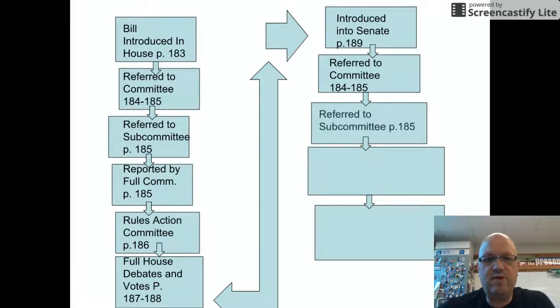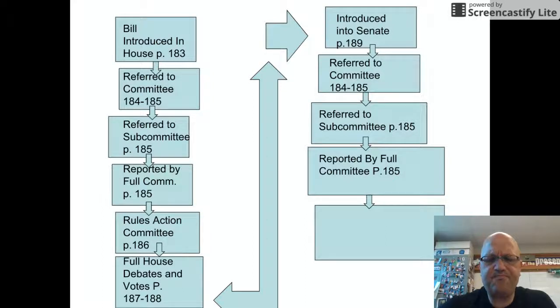Okay. And then on page 185, we'll talk again about the subcommittee and then how it's reported by the full committee on 185 there. All right. Still, all of that needs to be covered. That all needs to be dealt with. So you'll need to cover all of that again.